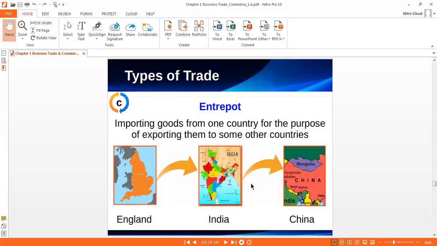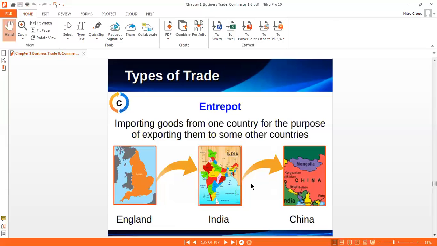Intraport is done when there is no good relation between two countries. Then intraport is very useful. Whatever goods you want are available with a country, but you do not have a good political or business relation with that country, or there are other problems, then you can appoint an intermediate country.